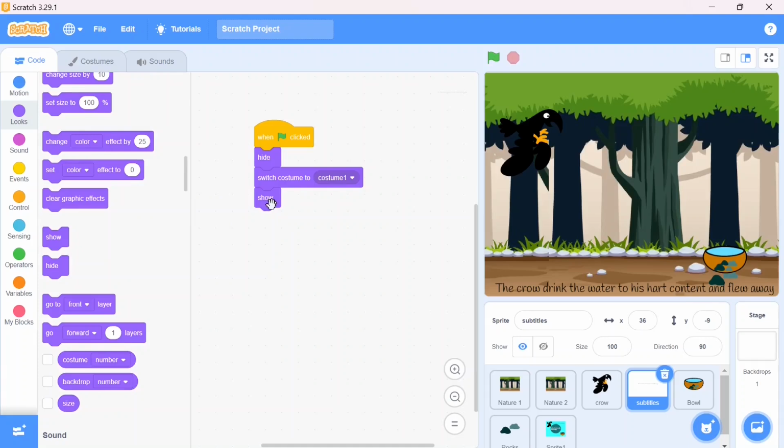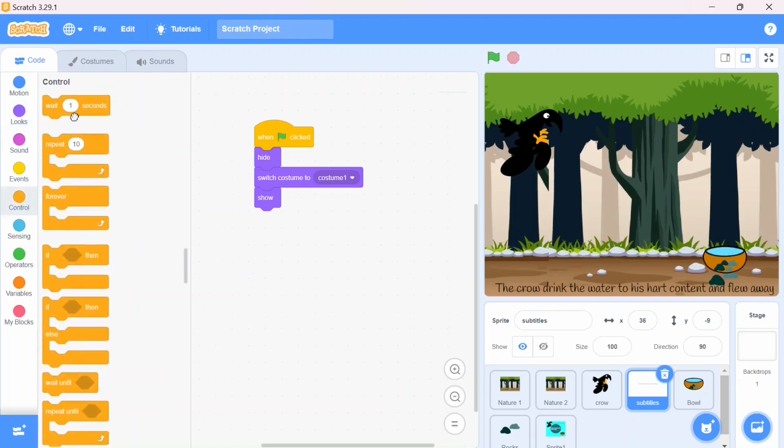The same thing is going to repeat, only we need to mention some time interval in that. For that I'm going to the control block, and here I will take wait. First I need to take wait for 3 seconds, and in the same way I'm going to repeat this coding to take all my 11 costumes, and just a little bit of time difference is going to vary.